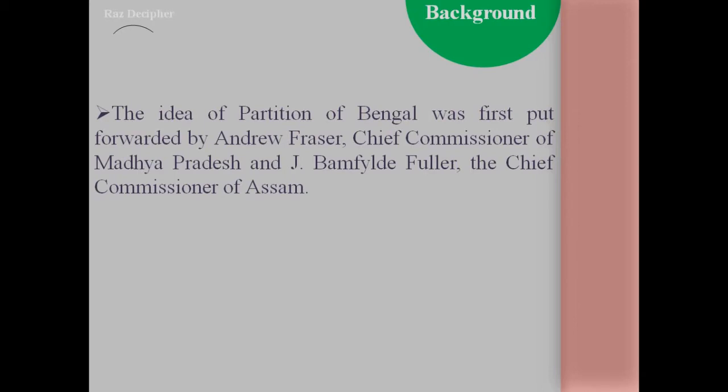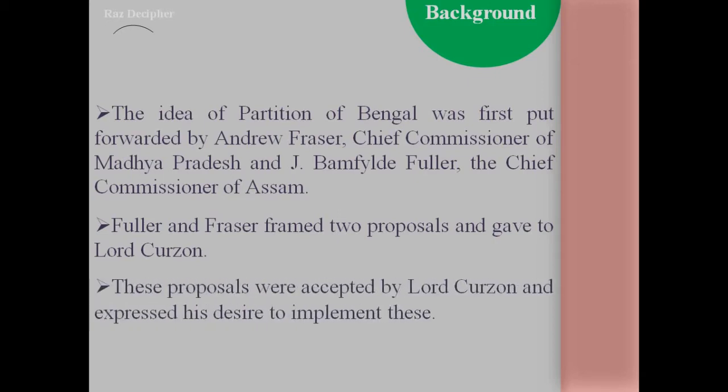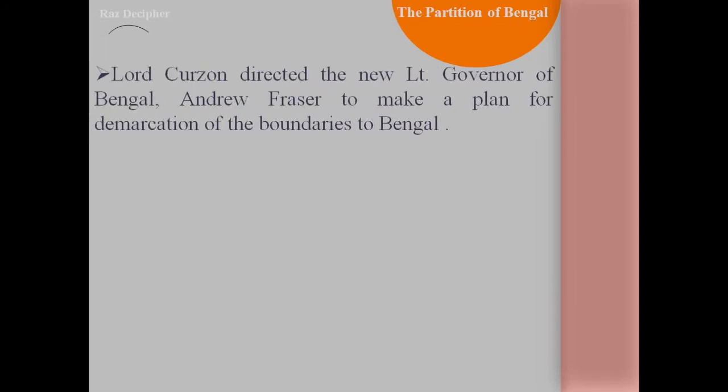Both these persons, Fraser and Fuller, framed two proposals and gave them to Lord Curzon. And Lord Curzon later accepted the proposals and expressed his desire to implement their ideas into reality. After this submission of the proposal to Lord Curzon, Andrew Fraser became the Lieutenant Governor of Bengal, and Lord Curzon, as the Governor General of India, directed Andrew Fraser to make the plan of demarcating the boundaries of Bengal.